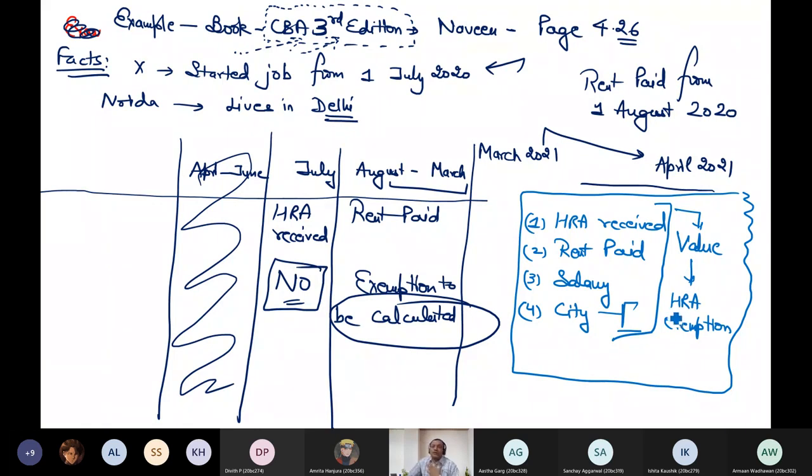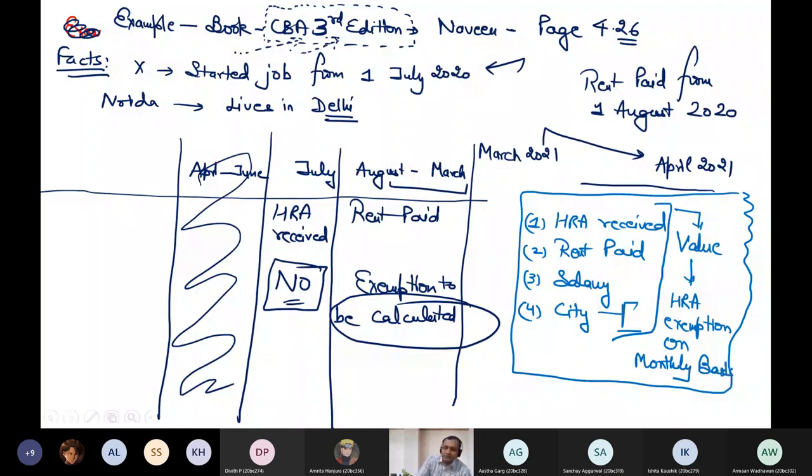But since we are doing it for the first time, first I will follow this lengthy method and then I will show you the shortcut also. So whenever any of these 4, HRA received, rent paid, salary, city changes, better to compute HRA exemption on monthly basis. This method I will adopt in my example.